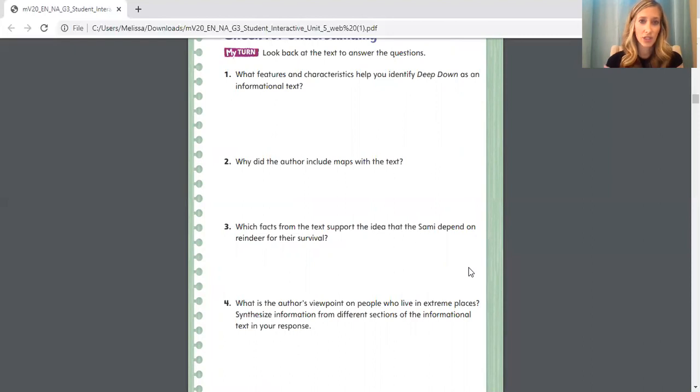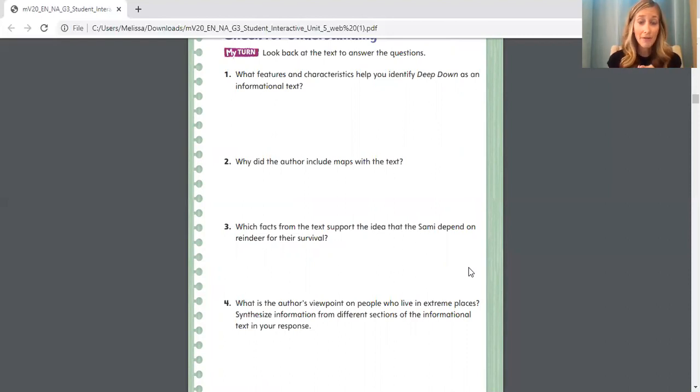It says, what features and characteristics help you identify Deep Down as an informational text? Remember yesterday when we looked at that anchor chart that gave us information about text features? If it were me, I'd write a little bit about the text features that you were able to identify in Deep Down.